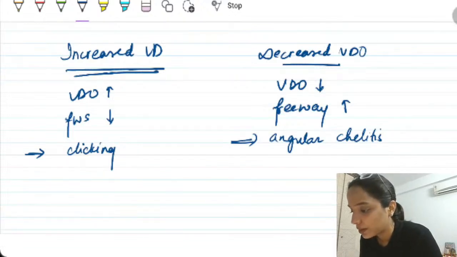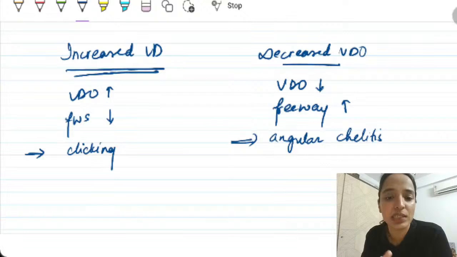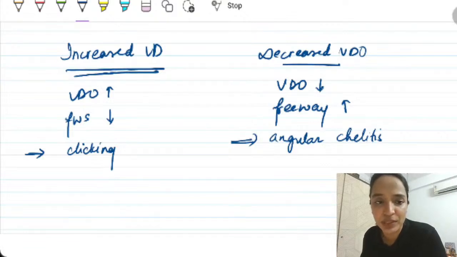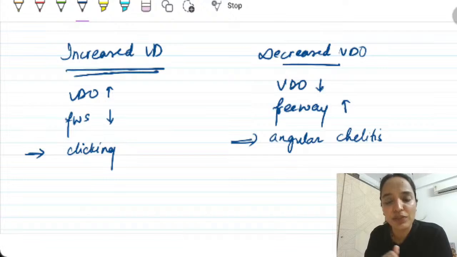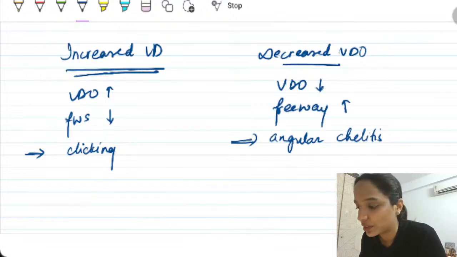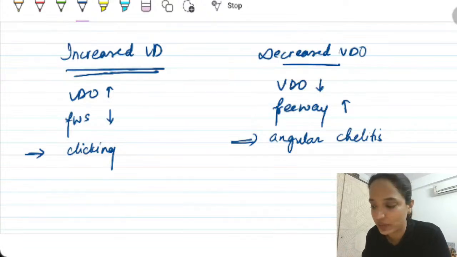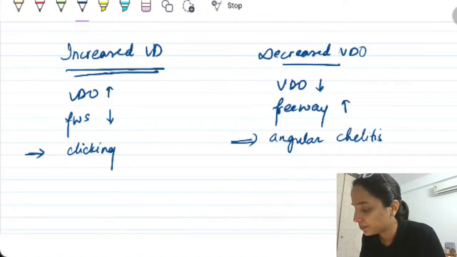I'll take it up. Angular cheilitis and perlèche clinically are the same, but the nomenclature is different. Angular cheilitis and perlèche are due to nutritional deficiencies. So we use that terminology for whatever problems occur at the corner of the mouth because of nutritional deficiencies. But if your question uses it interchangeably, you can select it as the option. Ideally, it should not be used interchangeably.